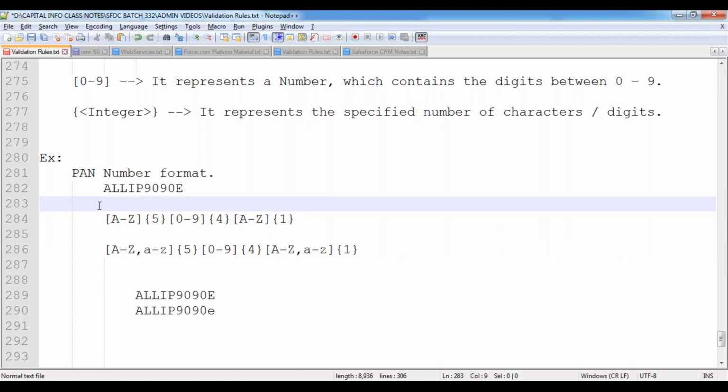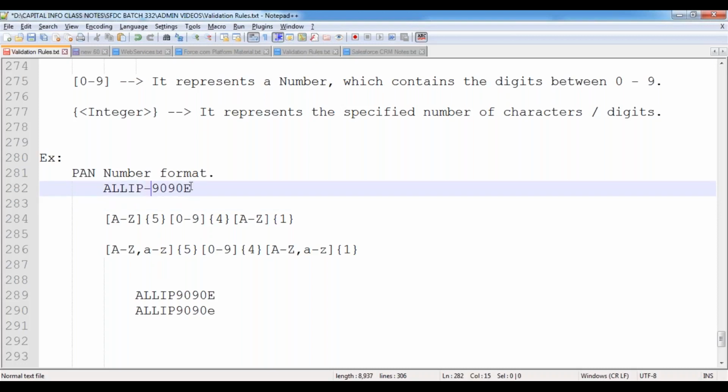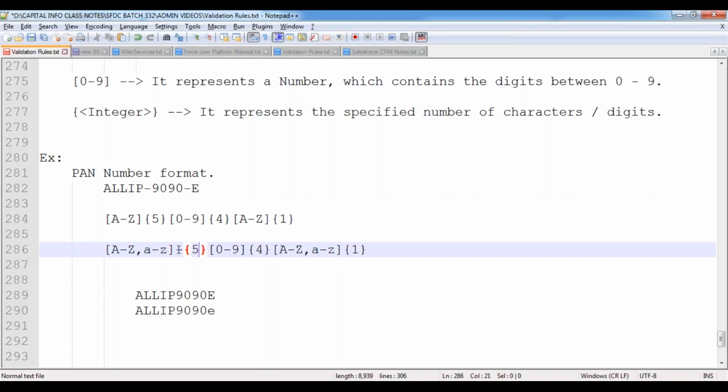This is how we prepare the validation expression, that means the regular expression, with the help of these wildcard characters which have been given by Salesforce. Now sometimes you can raise a question: sir, my PAN number should be like this, with a hyphen here and a hyphen here. Then we can give the hyphen over here also. So capital A to Z, small a to z, 5, and after that digits, hyphen. We are able to give that.